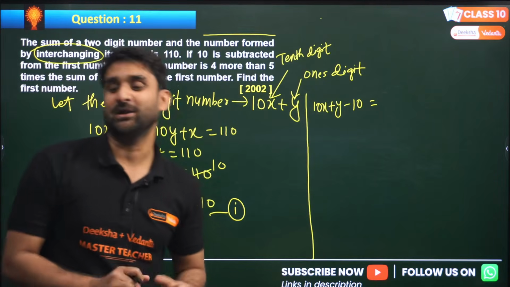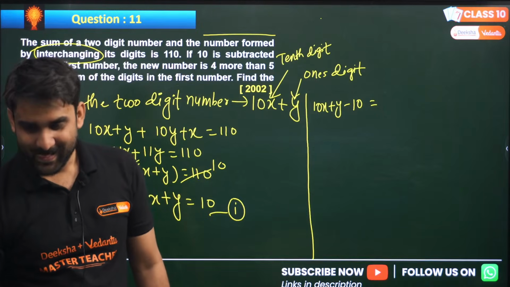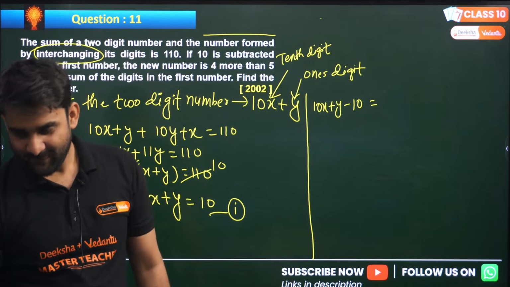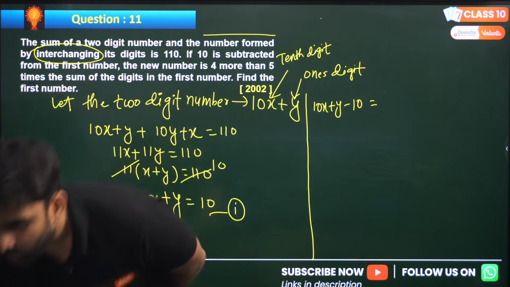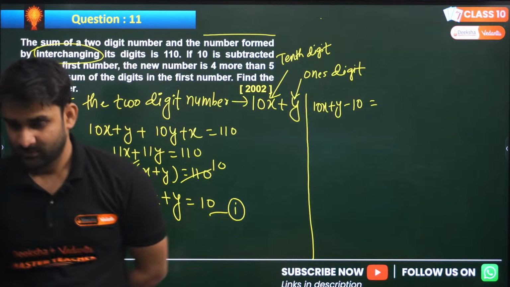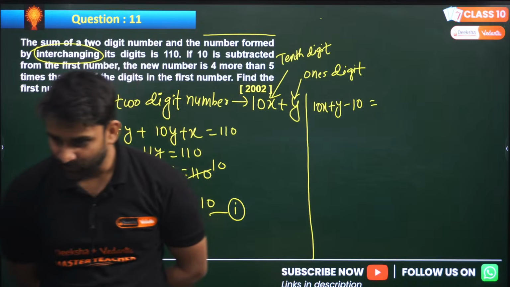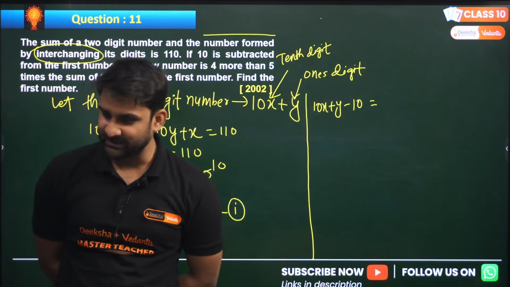I want to see the name of that student. Wow, Rohan is there. Yeah, Rohan has written the correct equation.